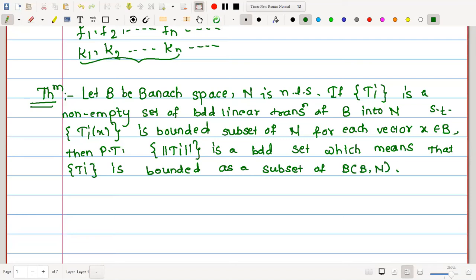We know very well what B(B,N) is. B(B,N) is the collection of all bounded linear transformations, or continuous linear transformations, from B to N.